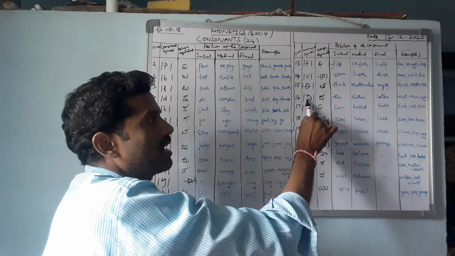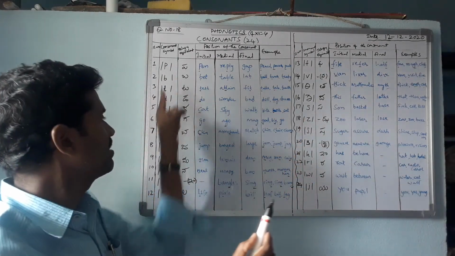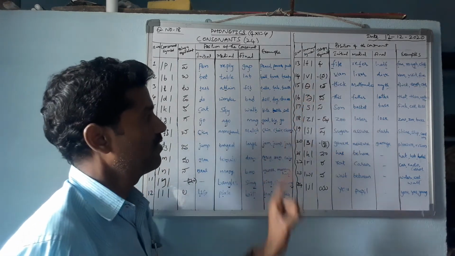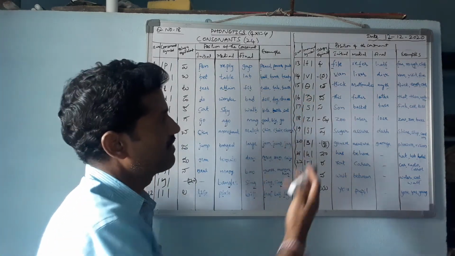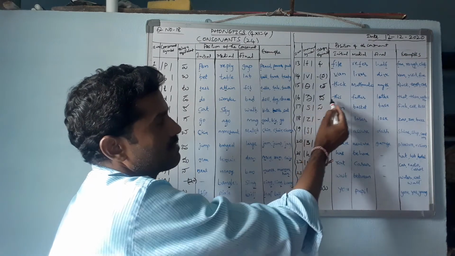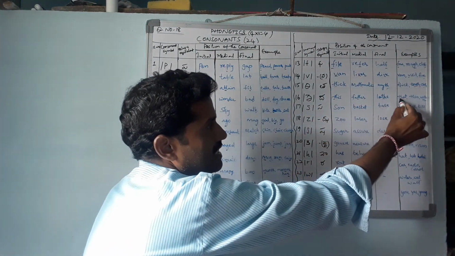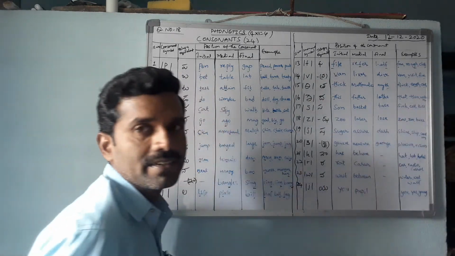Next, this is the symbol of dha. It is different from the other. This is the symbol of dha, like in this, father, lathe, that, then, mother.